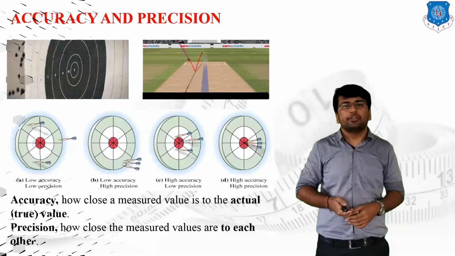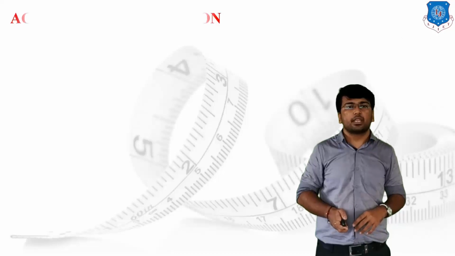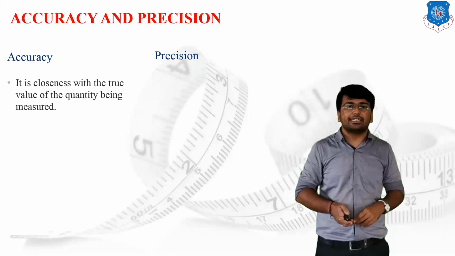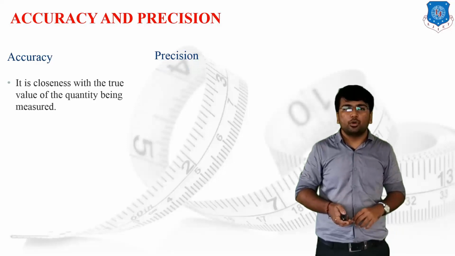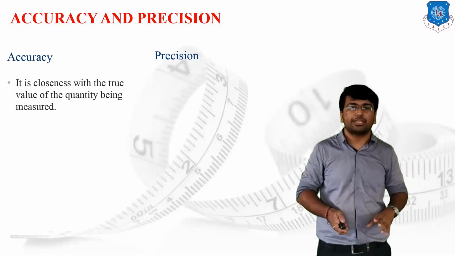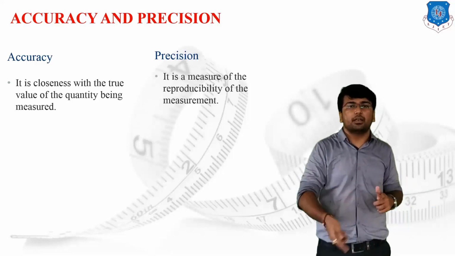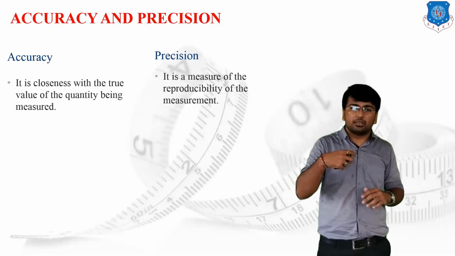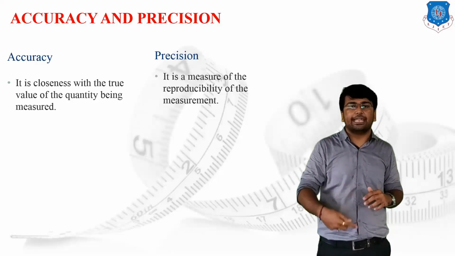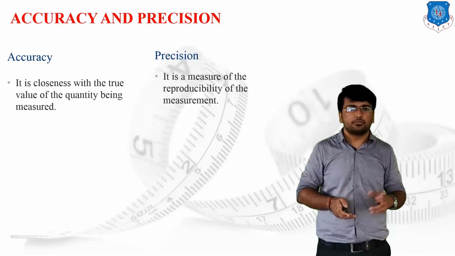Now we are going to differentiate accuracy and precision one by one. The first one, accuracy, and then second, precision. Accuracy is the closeness with the true value of the quantity which is being measured. As I have told you, that's the basic definition of accuracy. Whereas precision is a measure of reproducibility of the measurement. It means how efficiently I can reproduce the same reading again and again. Then I can say that I am very much precise.